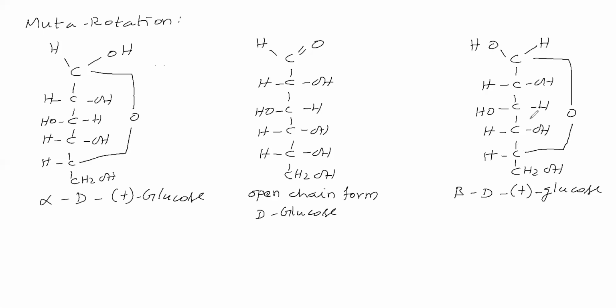Now this alpha D plus glucose is taken into a polarimeter in order to find the specific rotation. What is specific rotation?